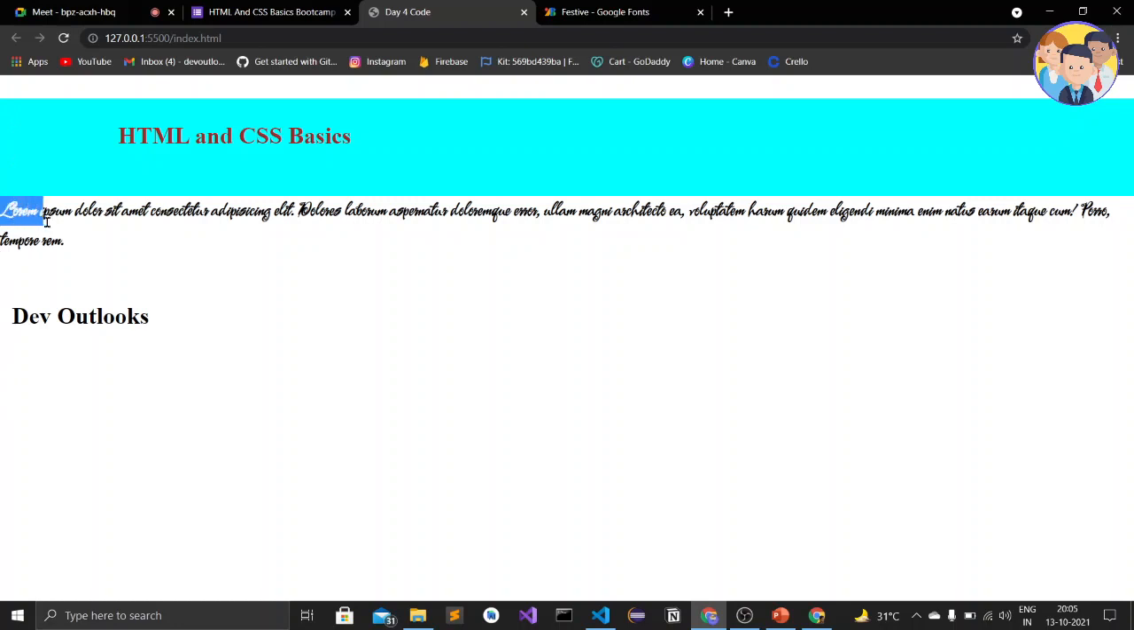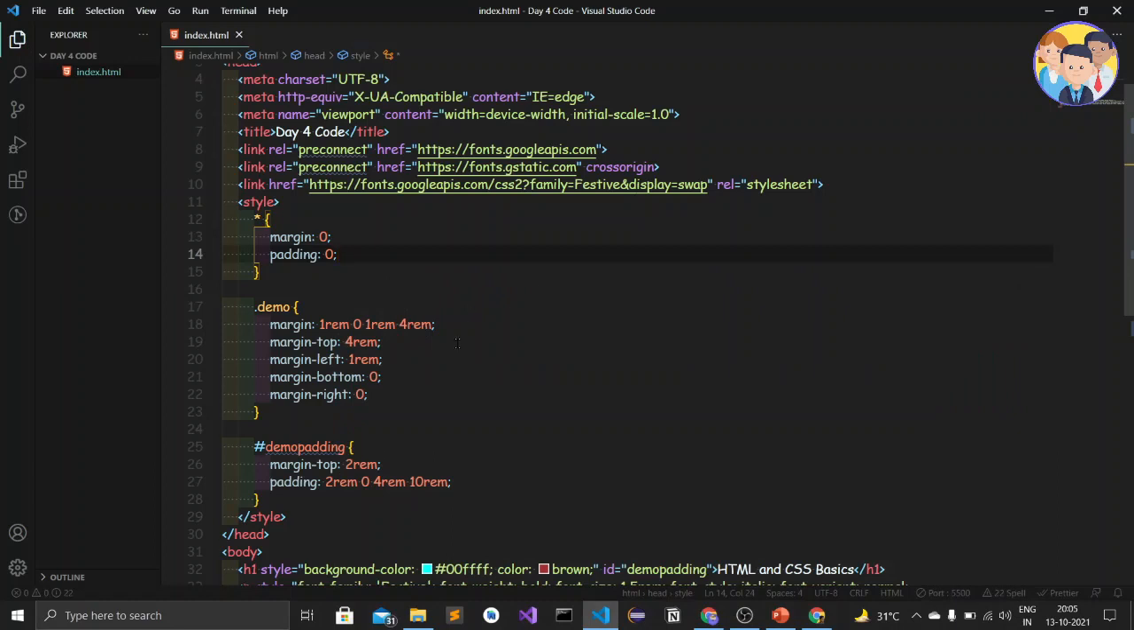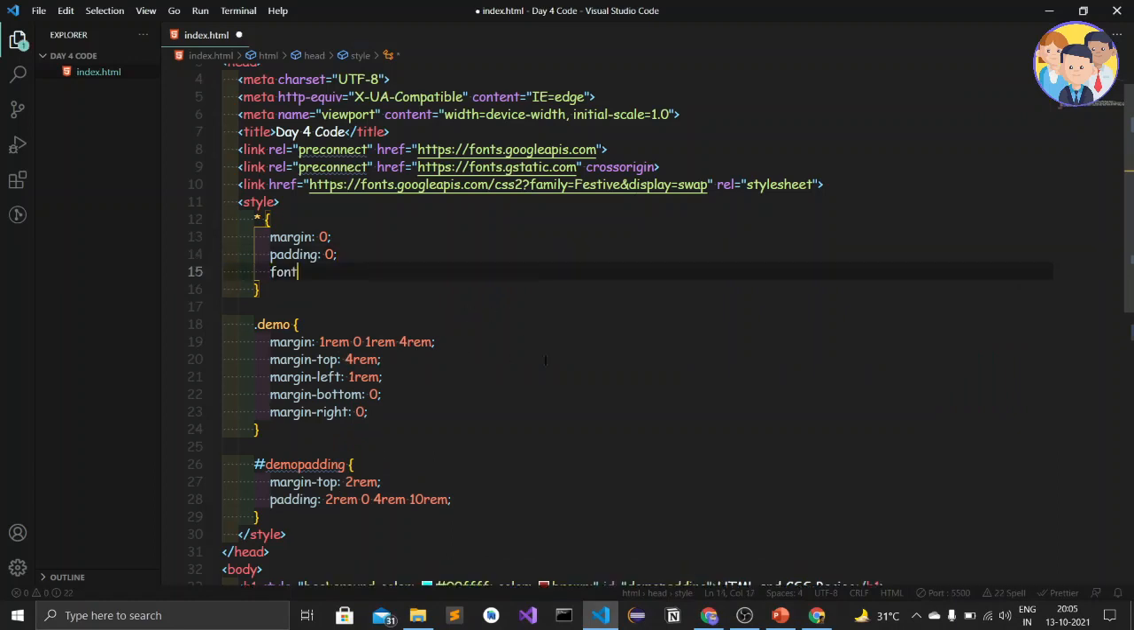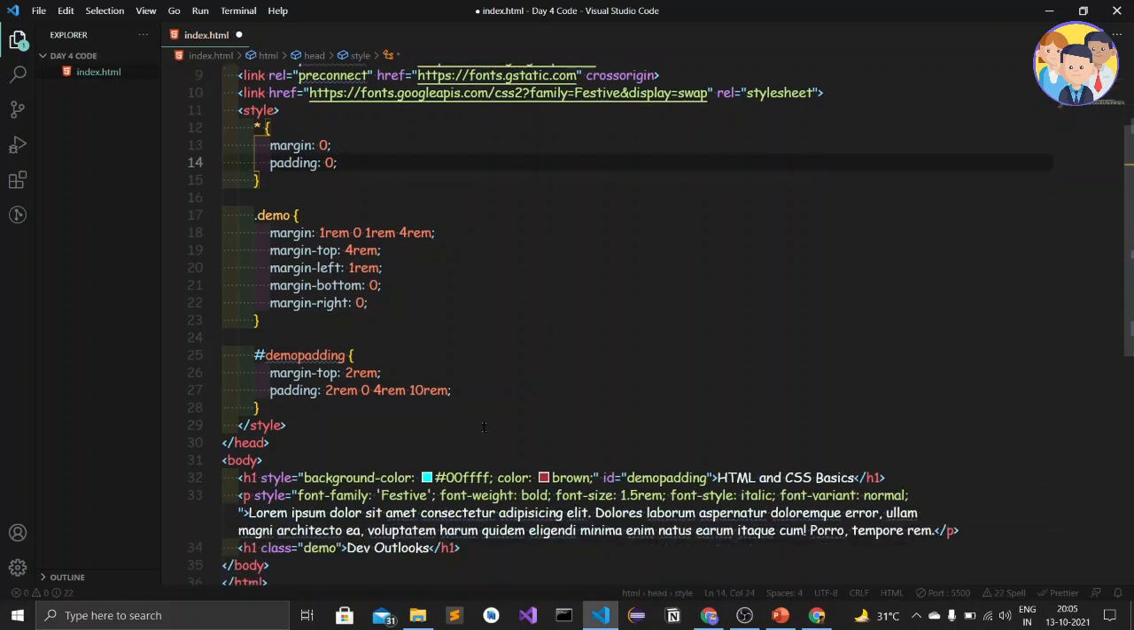So here it is from the very starting of our point of view. Okay, so it is from the very starting of the web browser. And this background color is also from the very starting, and this also. Okay, so this is how we can select the whole web page, and also we can give the default font size and font family for everything in the HTML document. Okay, so this is the difference between padding and margin.